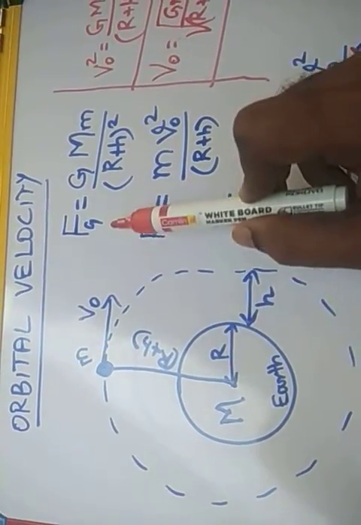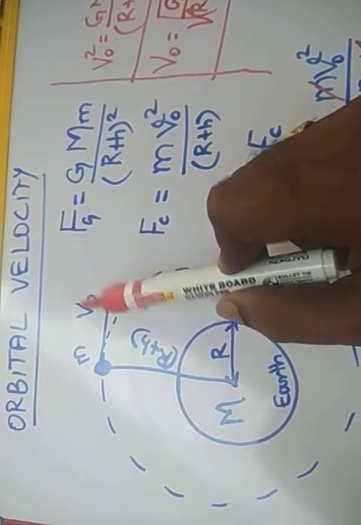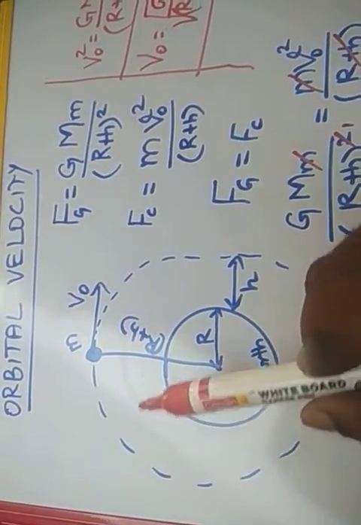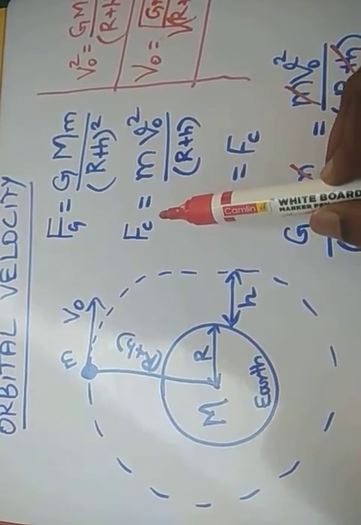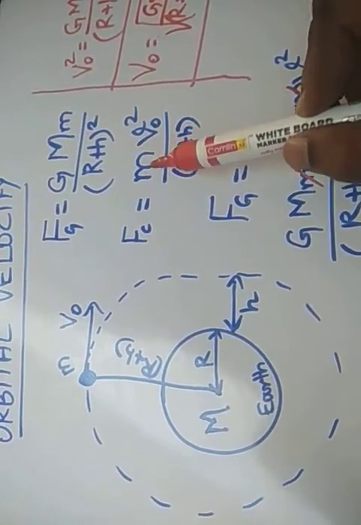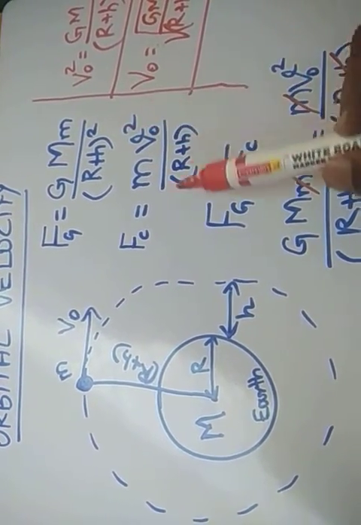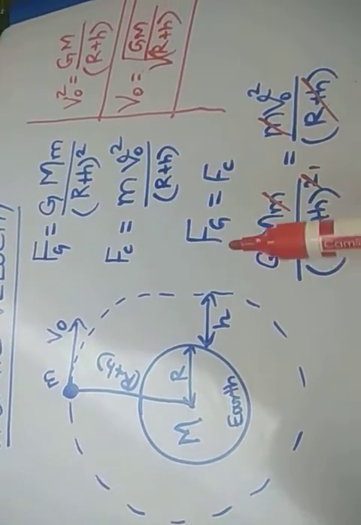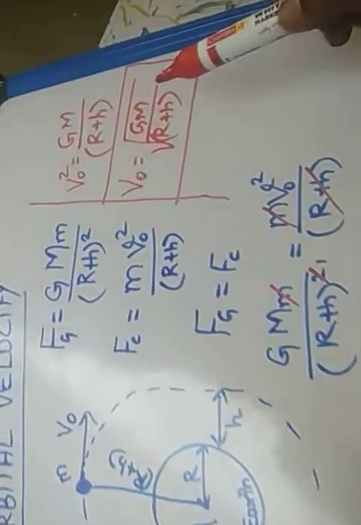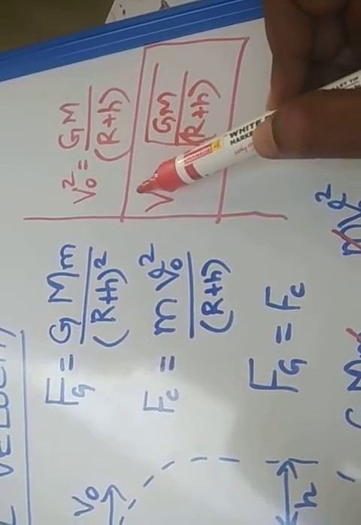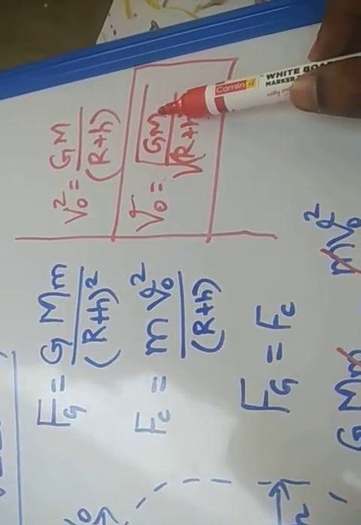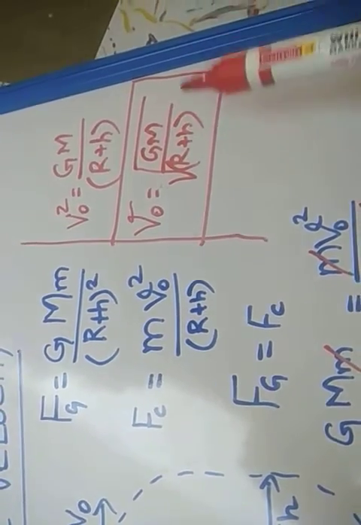So this horizontal velocity is called the orbital velocity. The satellite will be revolving around the earth in a circular orbit. So we have to take the centripetal force for the satellite: the mass of the satellite into orbital velocity squared by radius, that is r plus h. Both the forces are equal. So by equating them, we get the answer: the orbital velocity is equal to root of gravitation constant, mass of the earth, and r plus h.